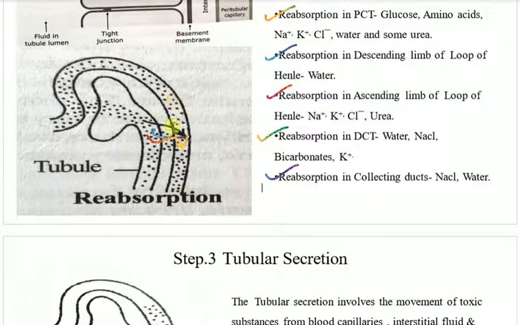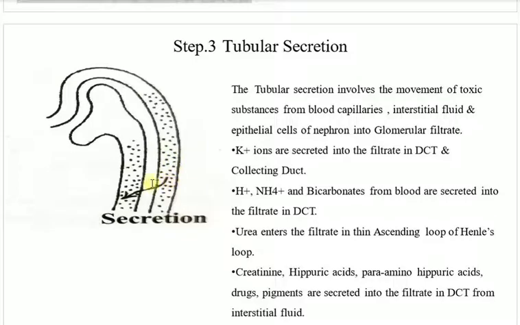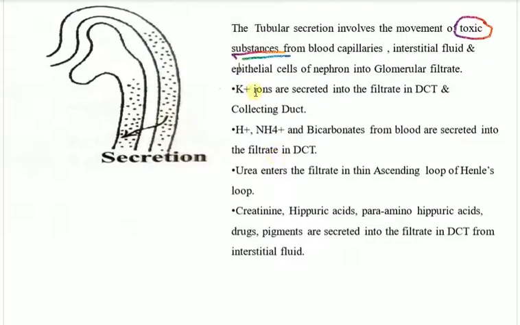Look, this was reabsorption. The blood is taking. Now it is again the turn of the blood, and it's giving it back to the nephron again. The tubular secretion involves the movement of toxic substances. So here is a keyword, toxic substances, meaning the poisonous substances from the blood capillaries, interstitial fluid and epithelial cells of the nephron into the glomerular filtrate. Potassium ions are secreted into the filtrate in DCT and collecting duct. So from the DCT and collecting duct, the potassium ion is being secreted inside.